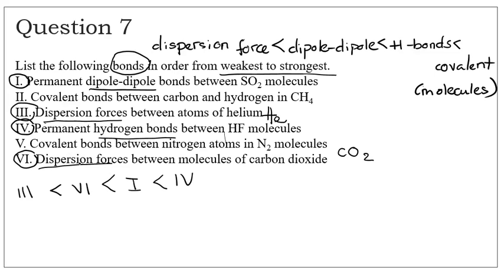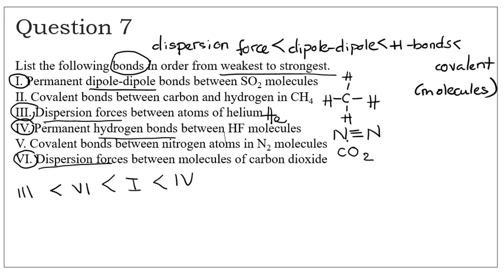It's very hard to sort of know which one is stronger if you just look at it like this. So one of the ways to think about it is to draw the structure out. So I'm going to use the structural formula here. Each carbon has one covalent bond with a hydrogen. So that's covalent bonds between carbon and hydrogen, which is that. And then if you think about what actually happens in nitrogen, each nitrogen atom actually forms a triple bond with the other nitrogen atom in a nitrogen molecule.